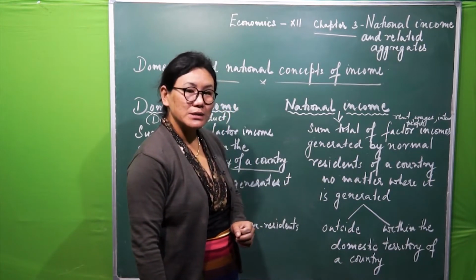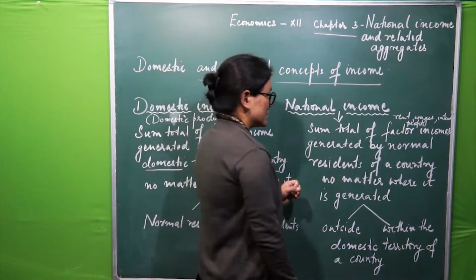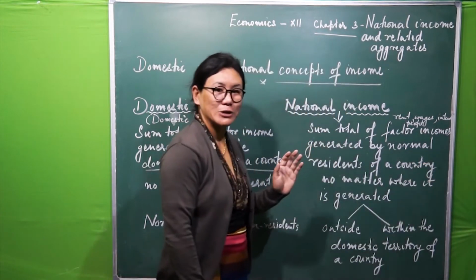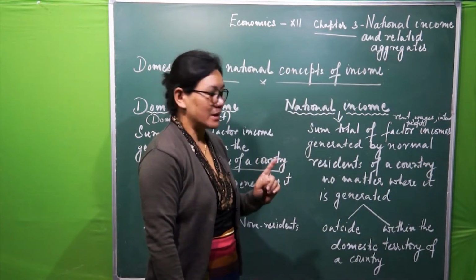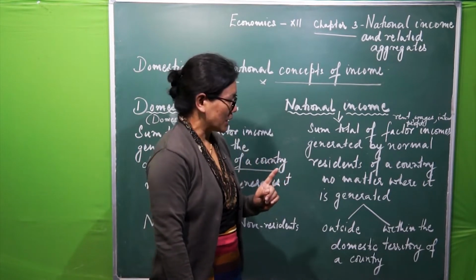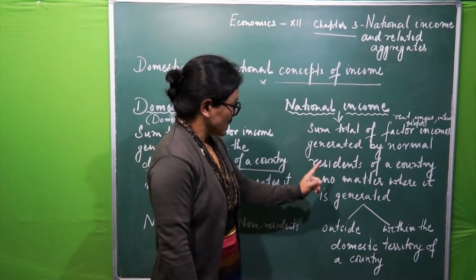You remember I said I've written only this much as the meaning of national income. I said that I will be adding some more stuff to it. Now see what that is.